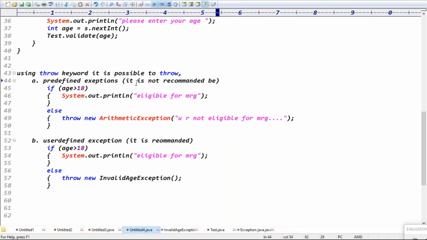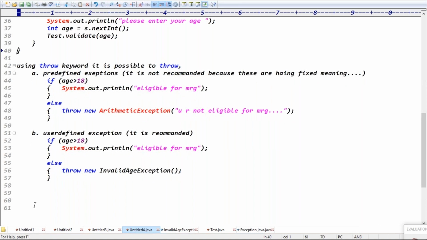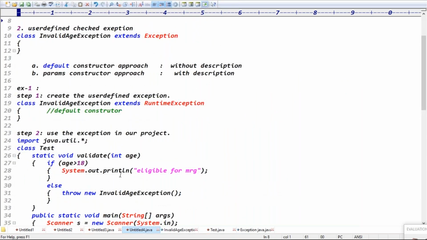Not recommended because these have fixed meanings, right? Arithmetic exception has a fixed meaning or not. That's why we don't disturb predefined exceptions, guys. That is basically the information. Guys, see example one.